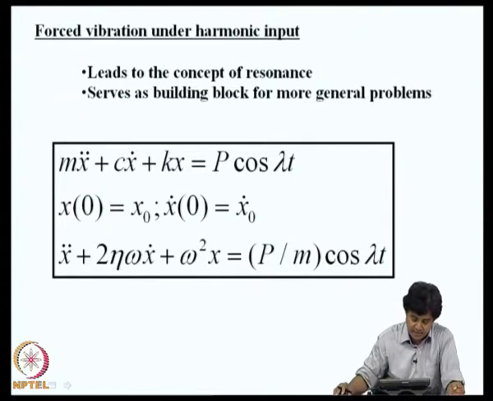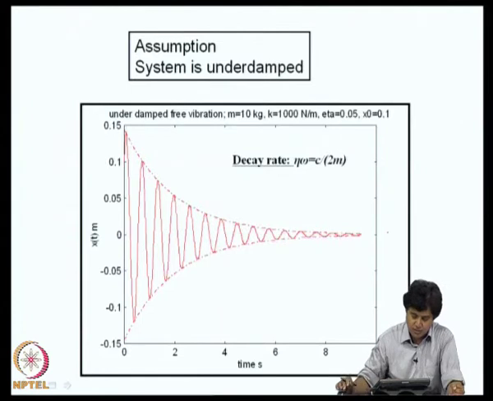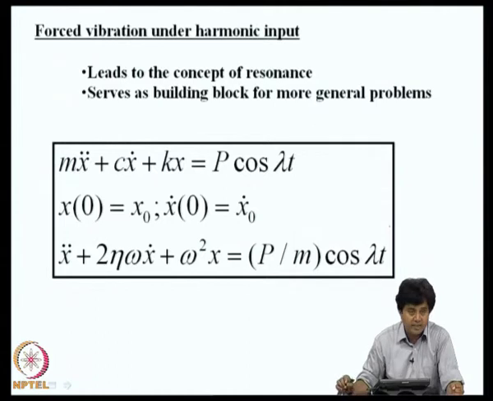By that what it means is, in free vibration the structure oscillates and the vibrations decay exponentially as shown here. That means there is an oscillatory decay to the state of rest in free vibration, that is when f of t is 0. So, this is an underlying assumption of all our analysis as a part of this course. Of course, I am again restricting attention to only linear systems. If the system is non-linear or it has a different damping model, I will have to explicitly make that exception when I describe the problem.